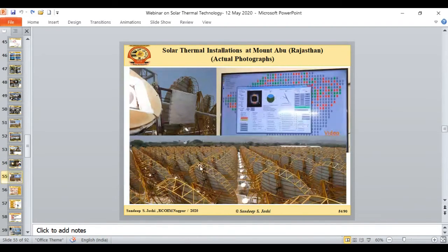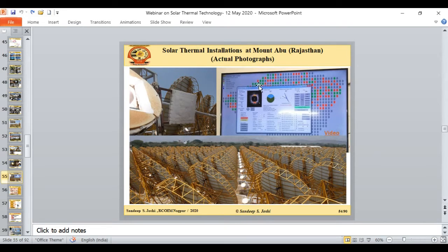This is a bird's eye view of all the solar collectors. You can see these are all the receivers which are connected in series in different segments. Like some 20 to 30 receivers are connected in one series, and there is a combination of these series arrangements, so that we get superheated steam, and they claim the steam is approximately 400 degrees Celsius. That steam is sufficient to run your 1 megawatt solar power plant.